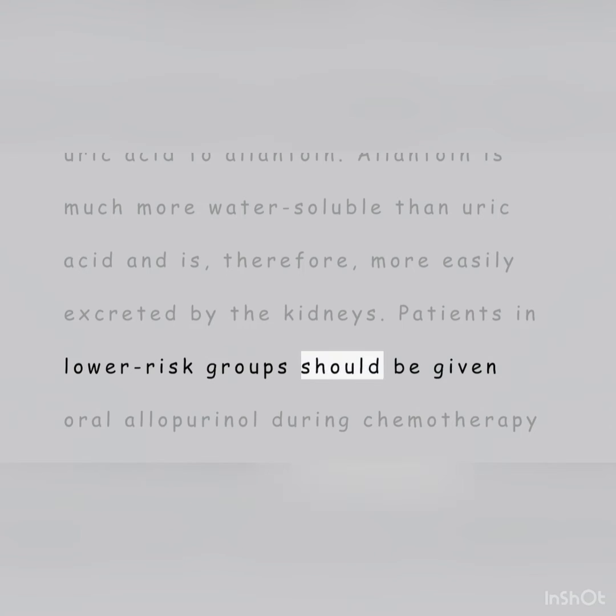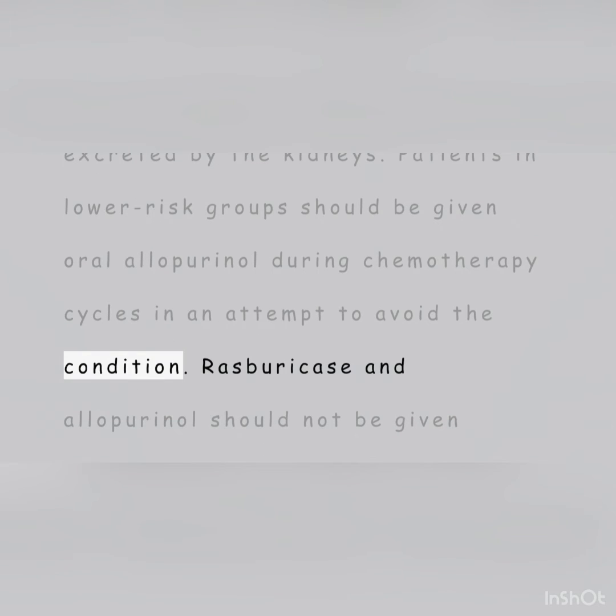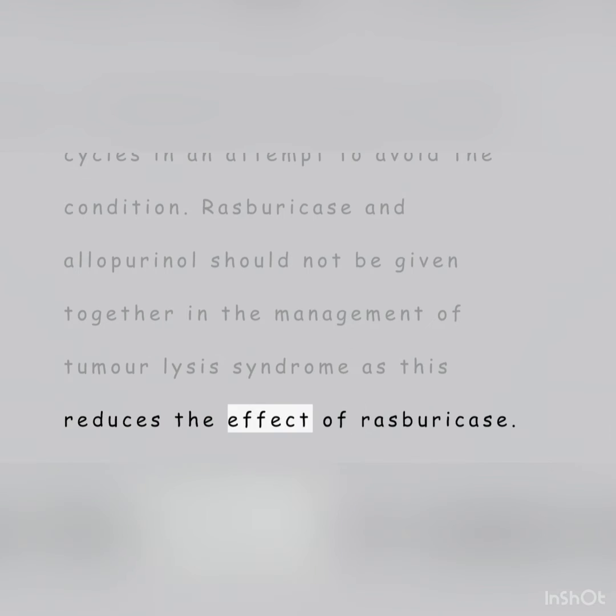Patients in lower risk groups should be given oral allopurinol during chemotherapy cycles in an attempt to avoid the condition. Rasburicase and allopurinol should not be given together in the management of tumor lysis syndrome as this reduces the effect of rasburicase.